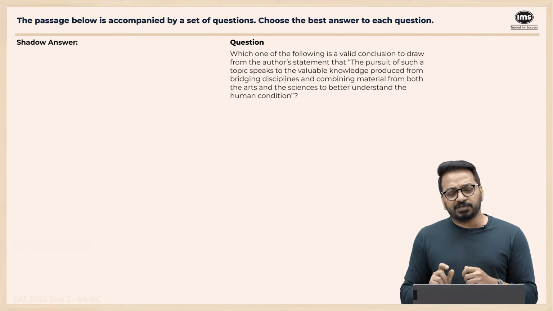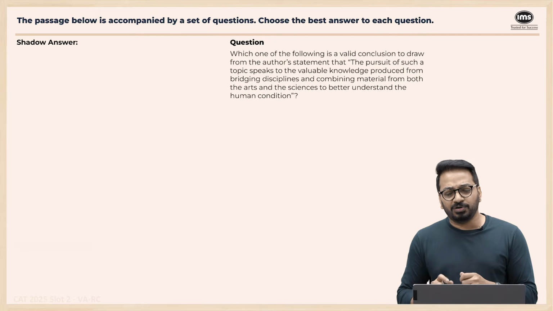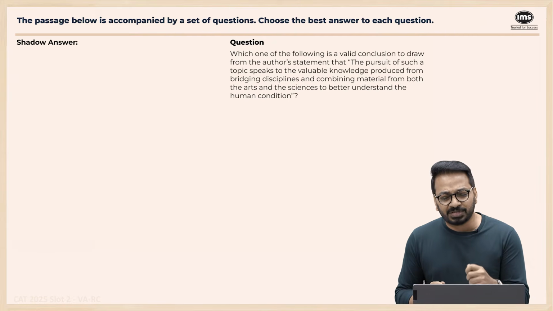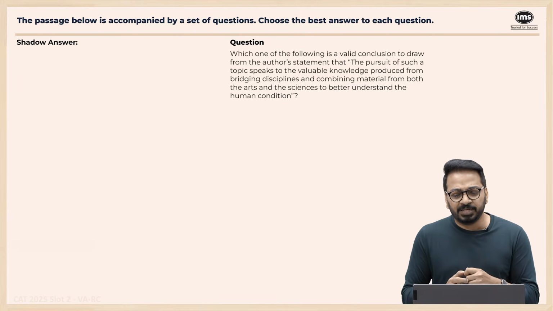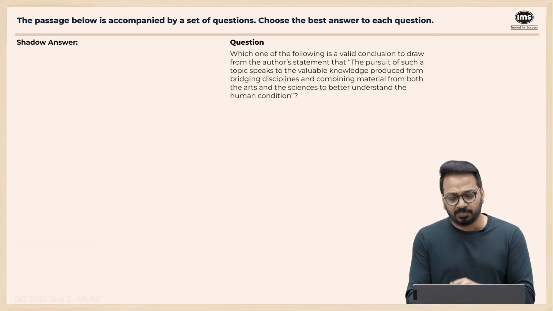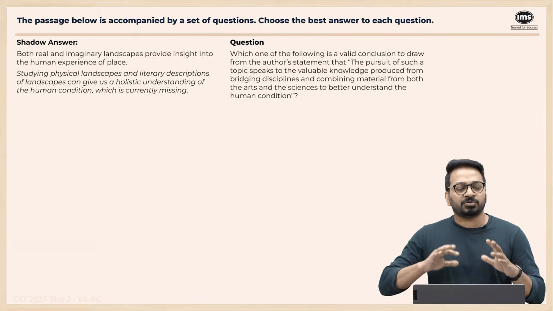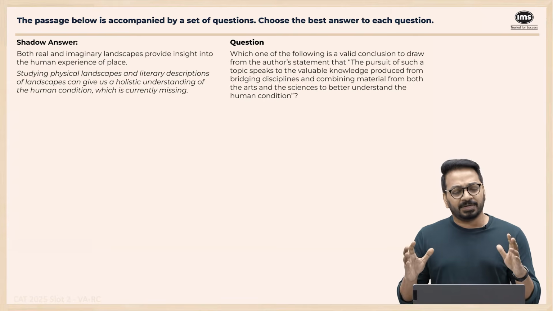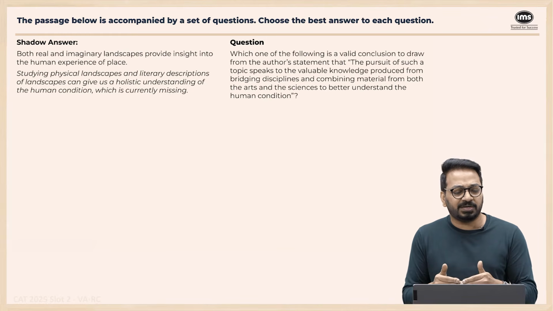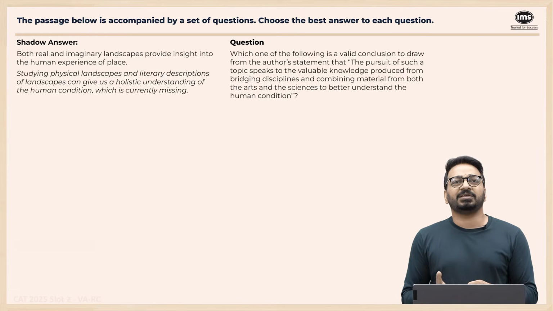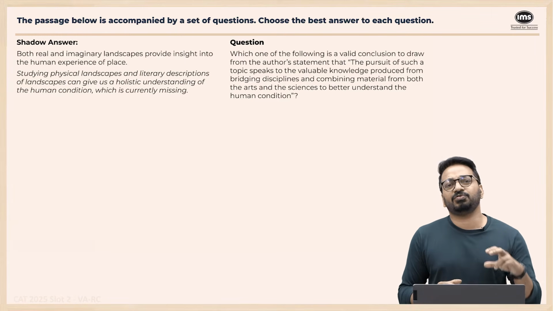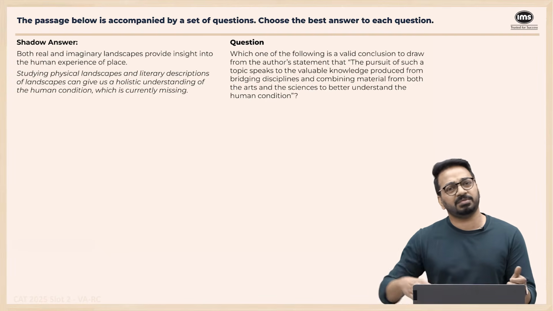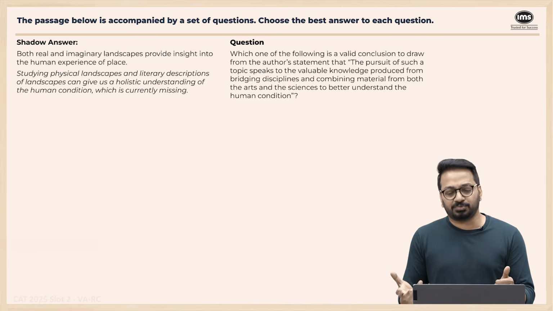Which of the following is a valid conclusion to draw from the author's statement that the pursuit of such a topic speaks to the valuable knowledge produced from bridging disciplines, in combining material from both the arts and sciences to better understand the human condition? Right? So what is the author saying? That studying physical landscapes and literary description of landscapes can give us a holistic understanding of the human condition, which is currently missing. The author's inference is what? Mix both, right? Don't just look at the sciences and studying the physical landscape. Study the literary descriptions also.